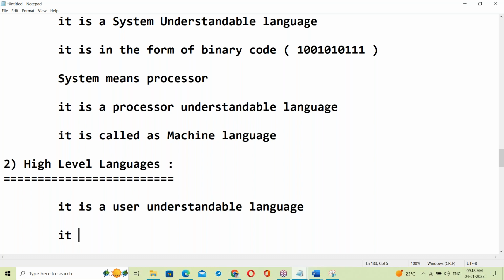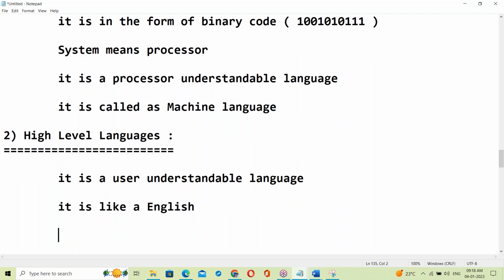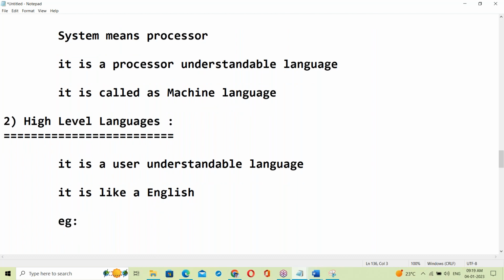Okay. Yes, it is like English language, very easy to understand. High level language, it's a user understandable language. Yes, it's like English language. Example, Java. Java is a high level language.